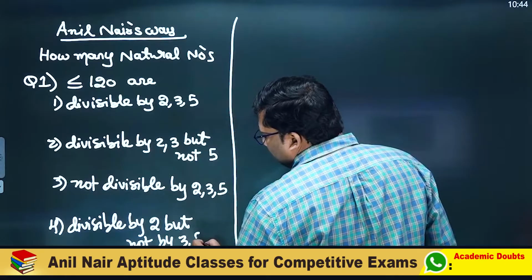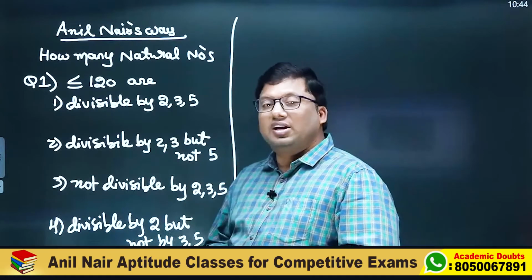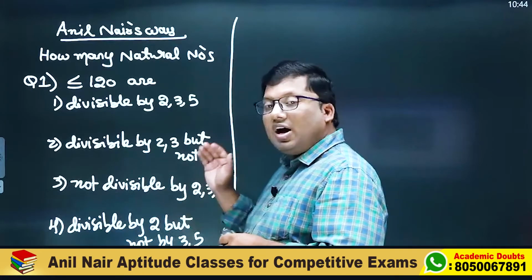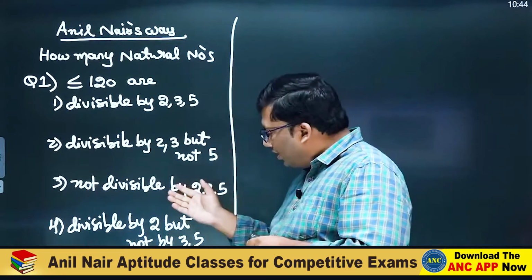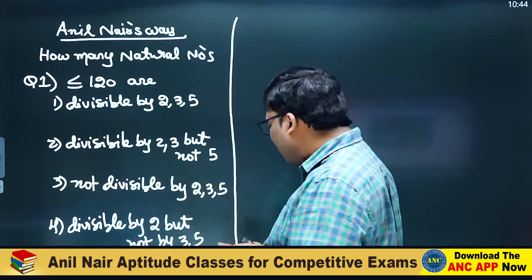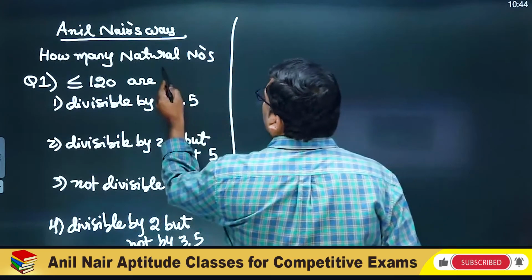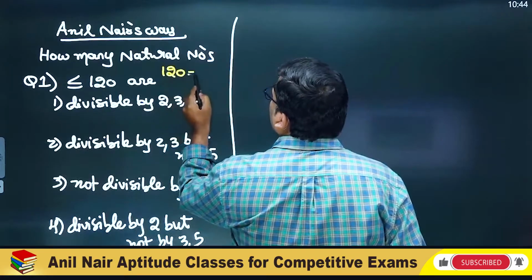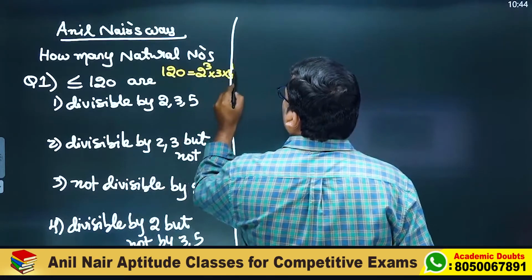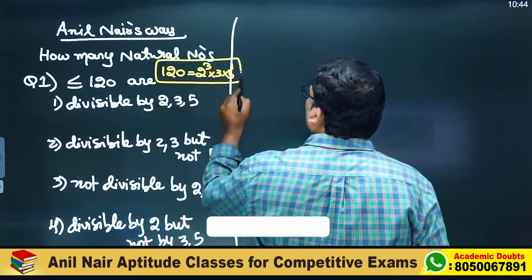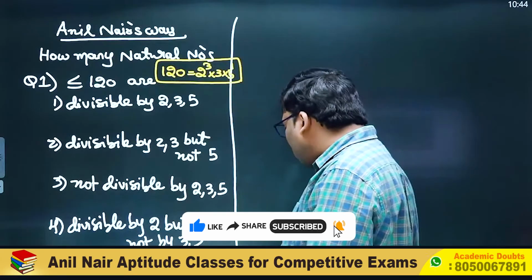Very beautiful concept, sir. How many natural numbers less than or equivalent to 120 are divisible by 2, 3, 5; divisible by 2, 3 but not 5; not divisible by 2, 3, 5; divisible by 2 but not by 3, 5. Listen carefully. Step number 1: 120 as a product of powers of prime numbers can be written as 8 into 3, 24, 24 into 5, 120. 120 is 2 cube into 3 into 5.